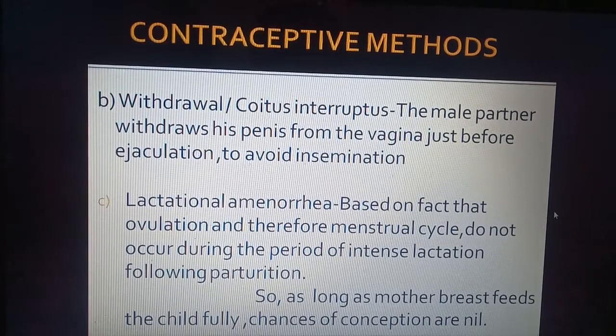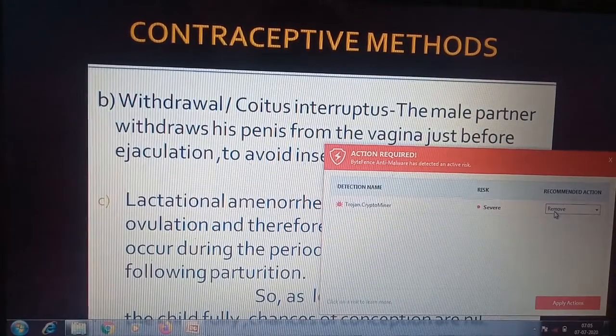The third is lactational amenorrhea. We know that lactation means the duration of milk production after childbirth. It is based on the fact that ovulation, or egg release, and the menstrual cycle do not occur during the period of intense lactation following parturition. So after childbirth, when milk is produced by the mother, ovulation stops and the menstrual cycle also stops.